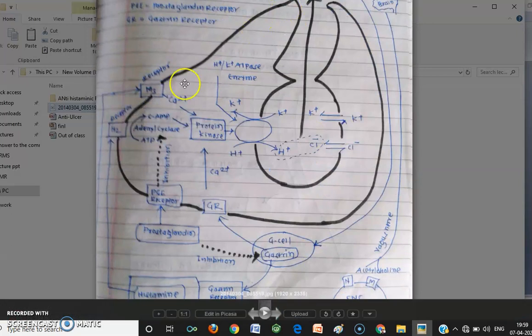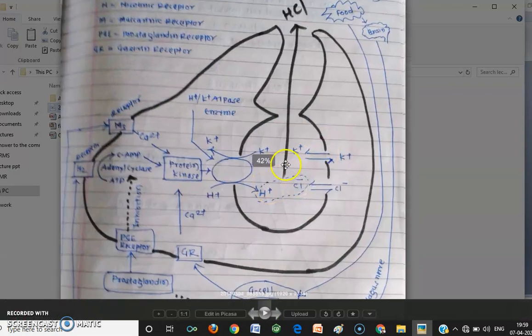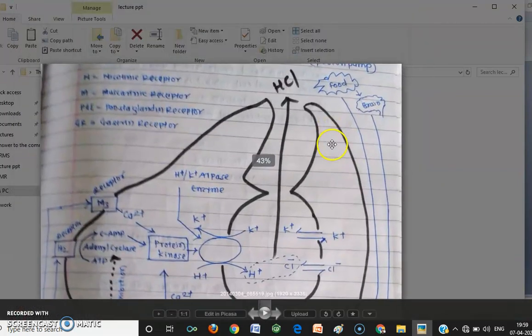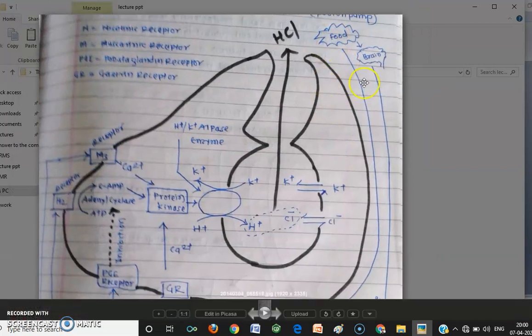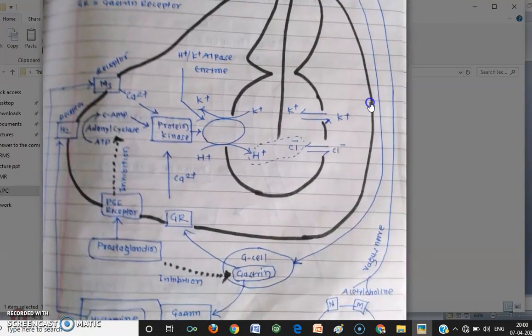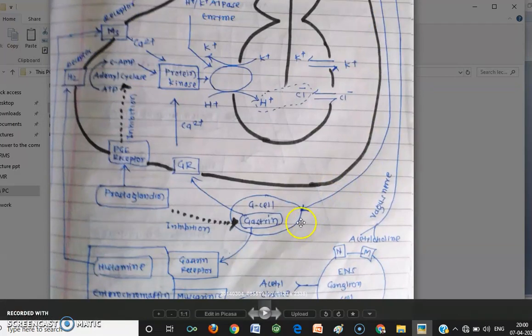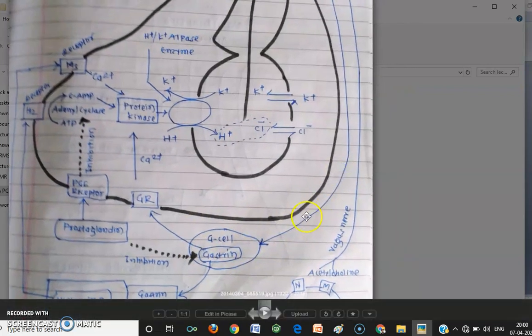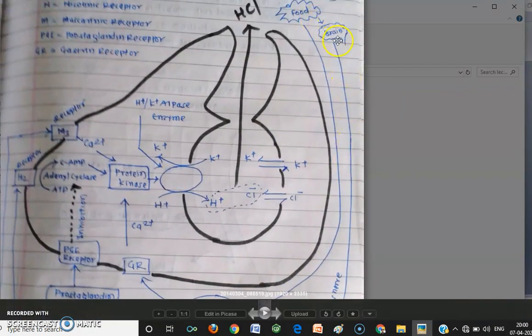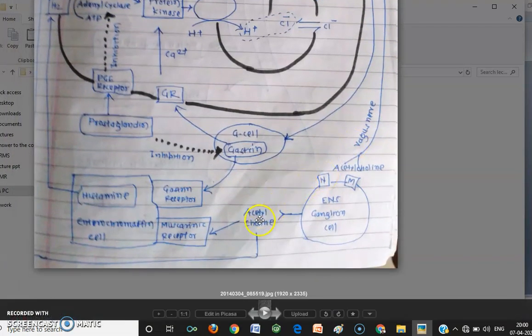So this is a parietal cell, and assume that this parietal cell is located on the stomach wall. Okay, and imagine that you ate food. After that, what happened is that food goes inside your stomach, and this food stimulates two things. First, it stimulates the G cell, which is located in the stomach. As well, this food gives a signal to the brain, and the brain later via the vagus nerve releases acetylcholine.